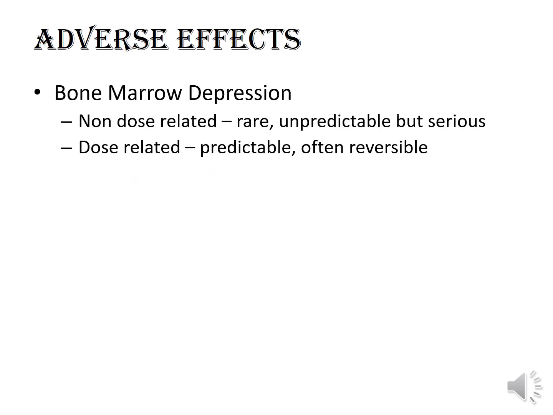Chloramphenicol also has a large number of adverse effects and the most serious of them is bone marrow depression. It is among the most prominent causes of aplastic anemia, agranulocytosis, thrombocytopenia or pancytopenia. Two forms of bone marrow depression have been seen with chloramphenicol. One is non-dose related, which is rare but unpredictable. It can be serious and even fatal. Another type is dose-related bone marrow depression, which is predictable and usually reversible, and it reverses after stopping